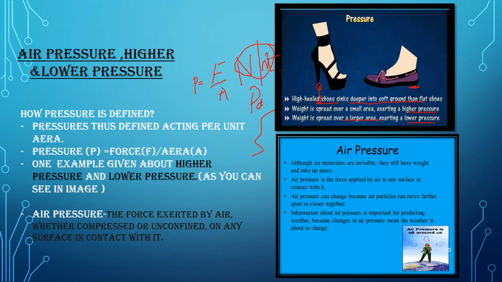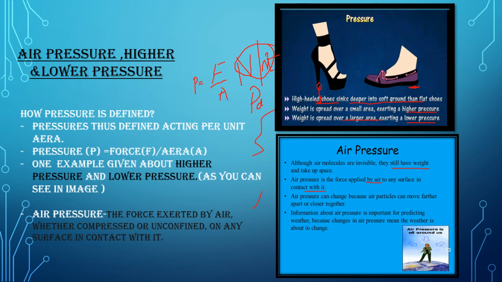Now what do you mean by air pressure? It is the force exerted by air, whether compressed or confined, on any surface in contact with it. Here they have shown the diagram. Although air molecules are invisible, they still weigh and take up space. Air pressure is the force applied by the air to any surface which is in contact with it.